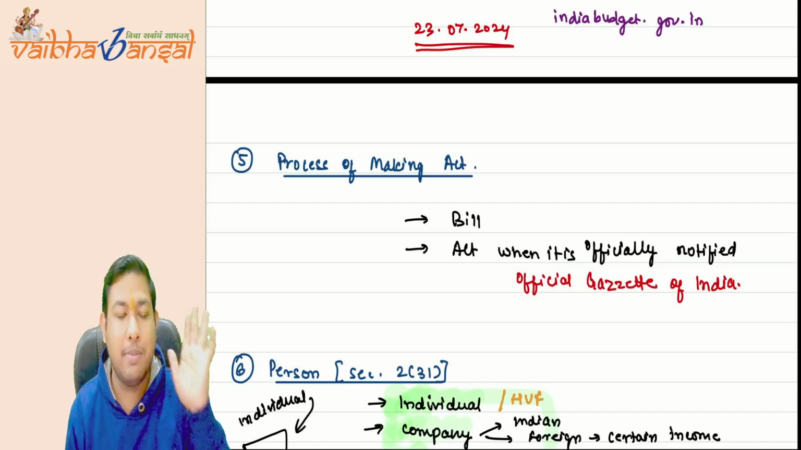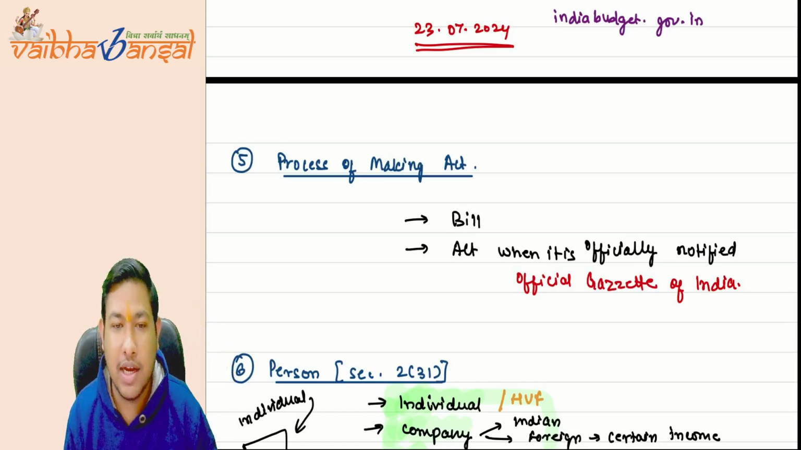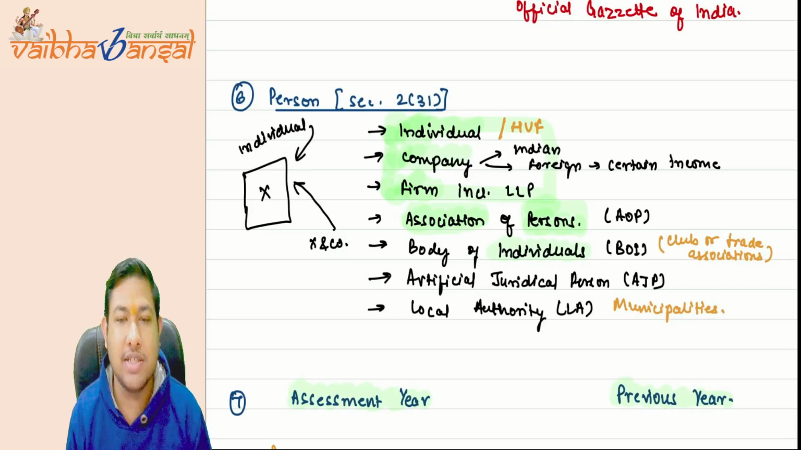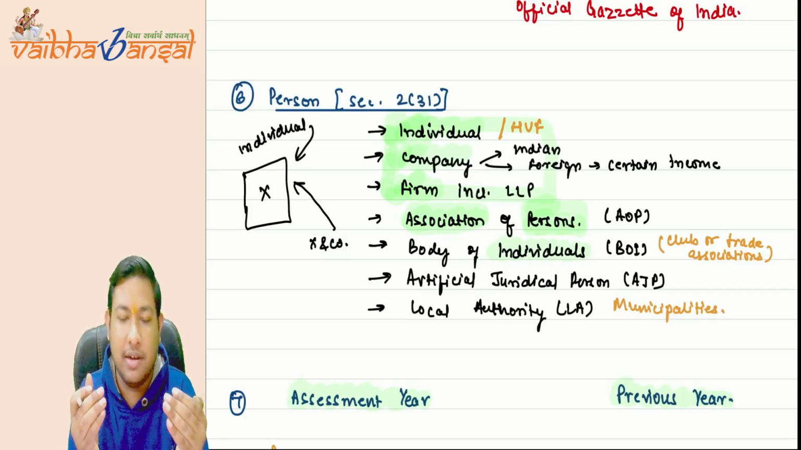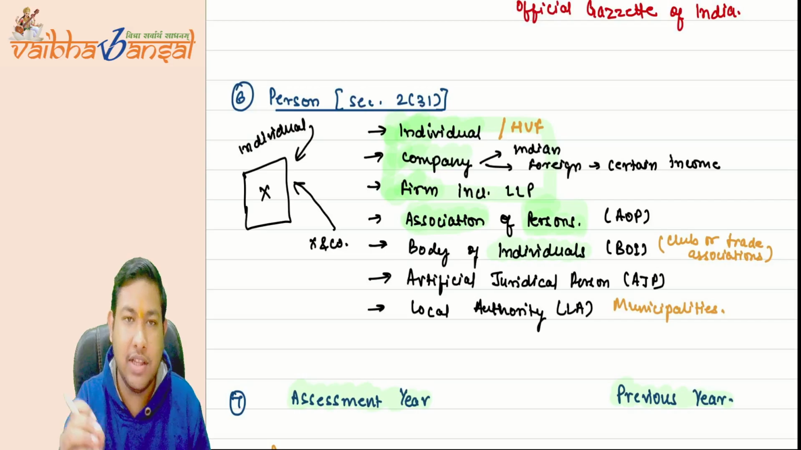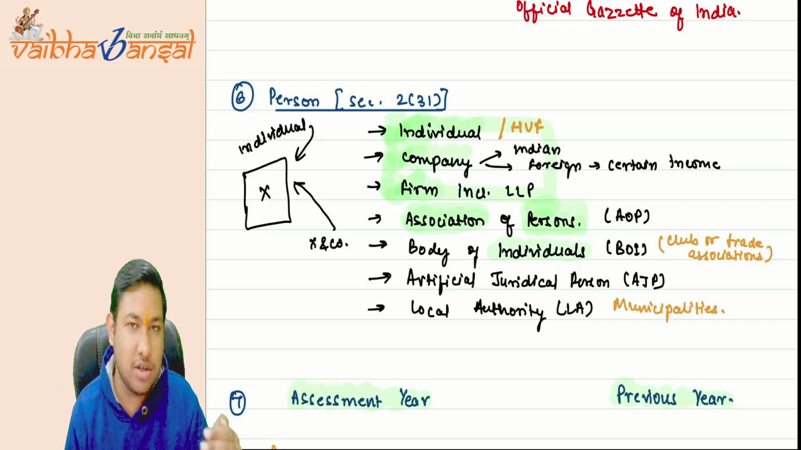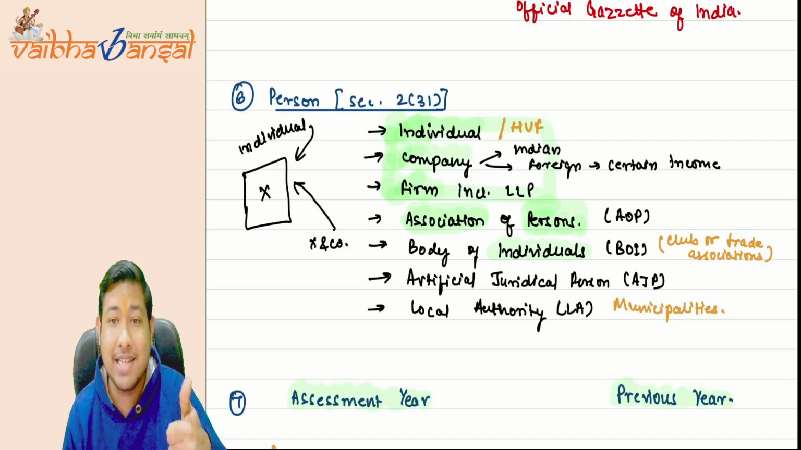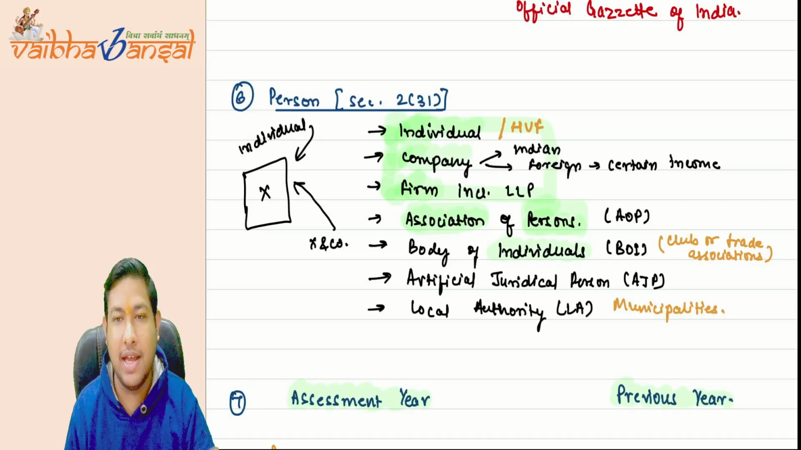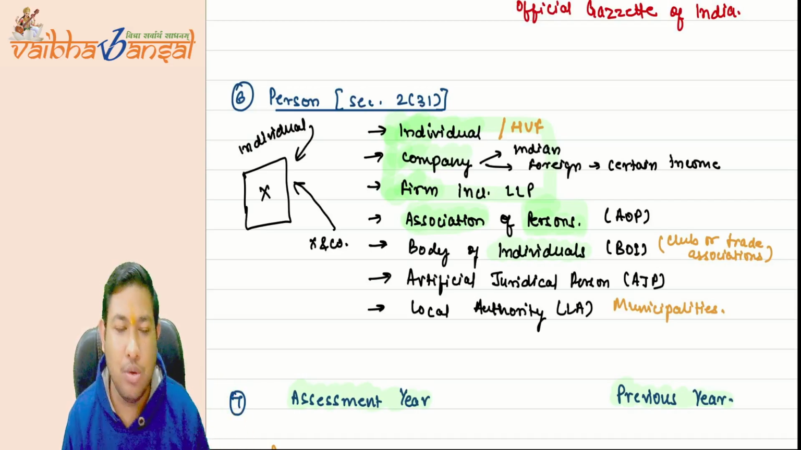Act, and it will be published in the official gazette of India. Then what is the definition of a person? See, the Income Tax Act gives the definition of person under Section 2 clause 31, where it says that a person is an individual, HUF, company, firm, LLP, association of persons, body of individuals, AJP, and local authority.